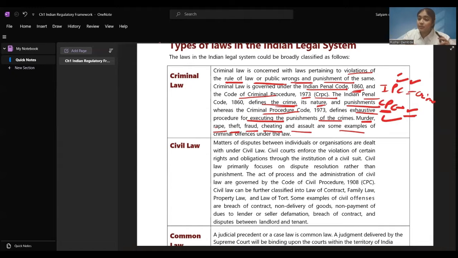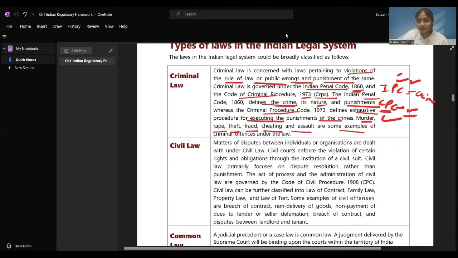And when we come to CPC, that is the Criminal Procedure Code, it gives you the procedure: how you have to execute the punishment of the crime, which jail is to be taken, which laws are to be referred. All these things are given in the CPC, that is Criminal Procedure Code. We are going to be using the short forms. Indian Penal Code can be used as IPC, and for Code of Criminal Procedure, we are going to use CRPC. Okay, you'll find this word often in the context.